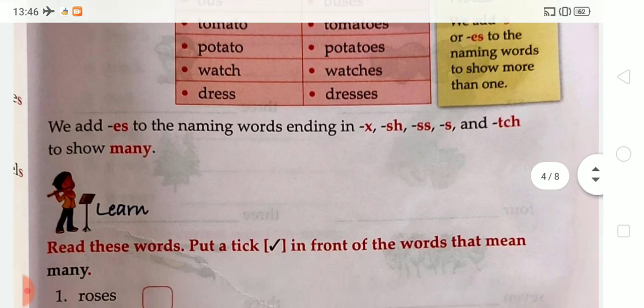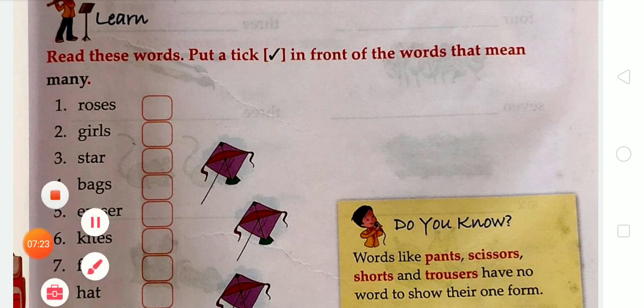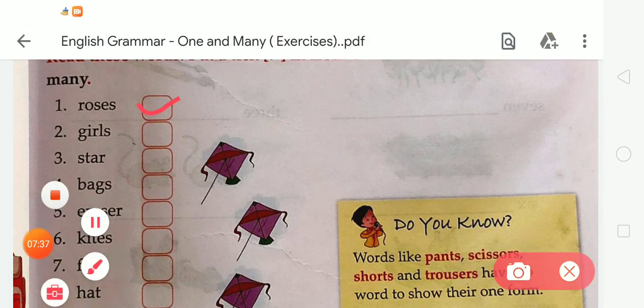Okay student, so let's do the exercise according to the knowledge of ones and many. Read these words, put a tick in front of the words that mean many. So first is roses. So tell me, is it an example of many or ones? So yes, we all can see there is a use of s. So we can say that it is an example of many. So yes, we have to tick the given box. It means many. Now the second is girls. So yes, it is also an example of many. So we have to tick it.